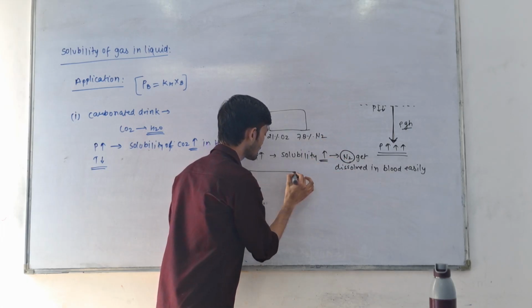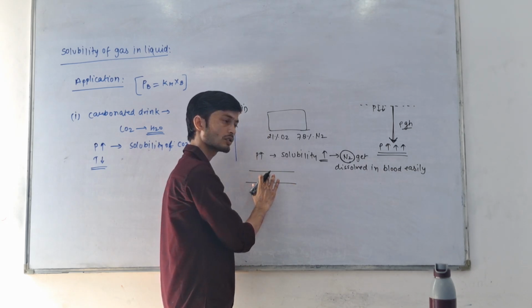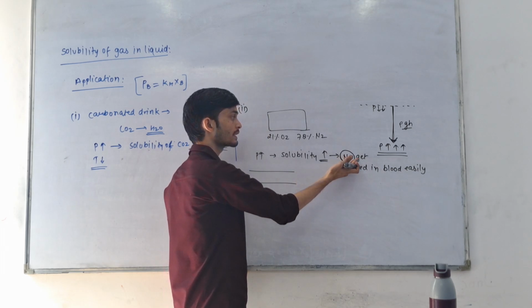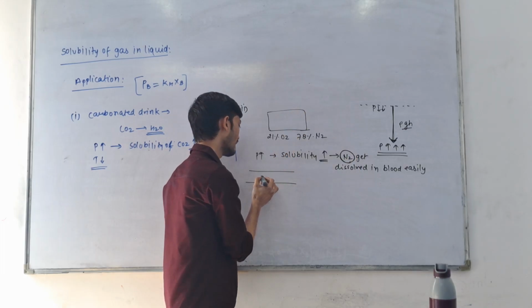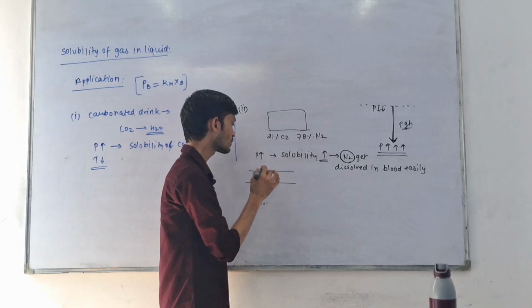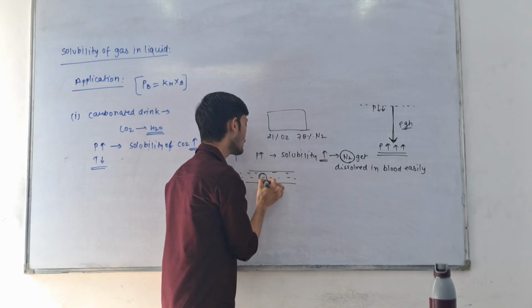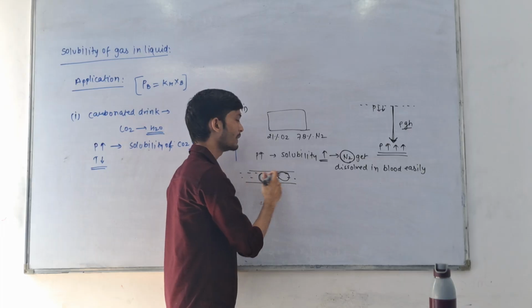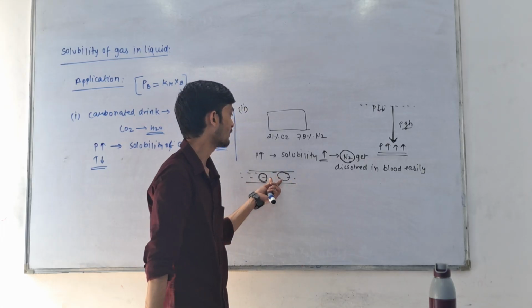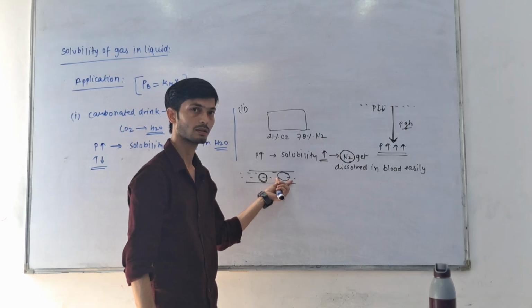Suppose this is our capillary. In this, N2 is dissolved, but because of low pressure this N2 gas comes out in the form of bubbles. So when blood is flowing in capillaries, these N2 bubbles make the travel of blood difficult, because blood cannot go through these bubbles.